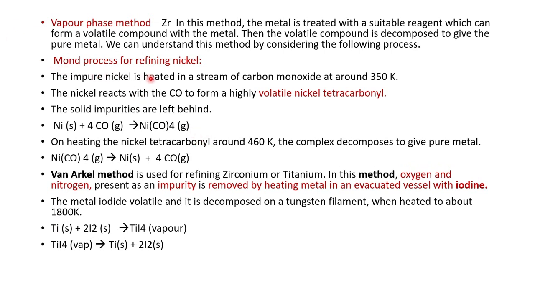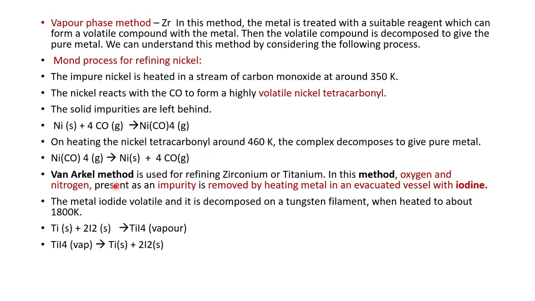This is the Mond process for refining nickel. Impure nickel is heated with carbon monoxide, we get nickel tetracarbonyl, heated at about 460 Kelvin. Then we get pure nickel, and carbon monoxide separated out.